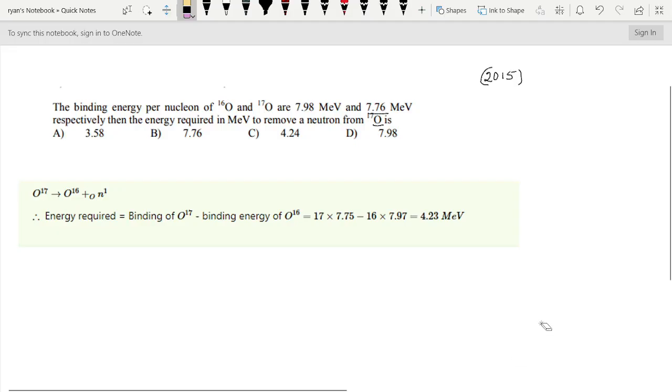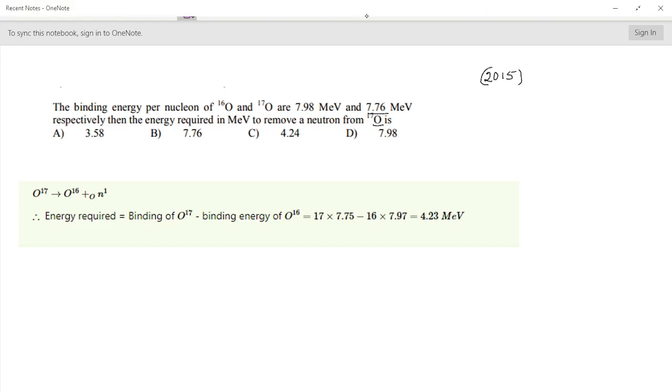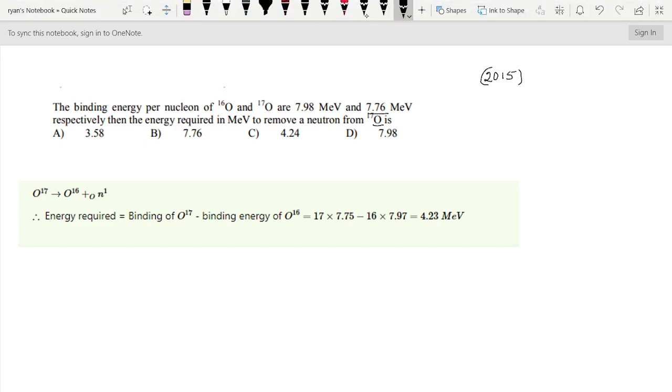This question I have taken from the 2015 Kerala SET examination. Here the question is, the binding energy per nucleon of O16 and O17 are 7.98 MeV and 7.76 MeV respectively. Then find the energy required in MeV to remove a neutron from O17. Here the energy required will be equal to the binding energy of O17 minus the binding energy of O16.